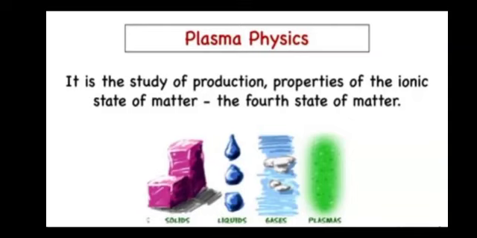Then comes plasma physics. Plasma physics is the study of the production and properties of the ionic state of matter, that is the fourth state of matter, as we discussed in the previous class about the vacuum. Plasma is also said to be the space. Whenever we deal with things present in outer space, for example the movement of stars, motion of different planets, or rotation of the earth, we say we are dealing with plasma physics.